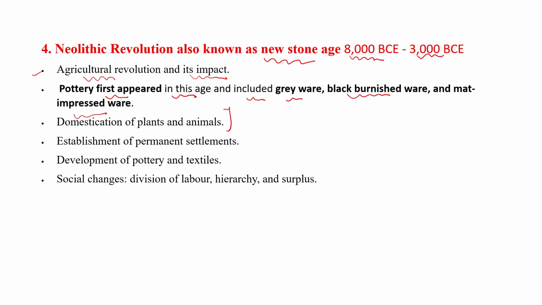Domestication of plants and animals started because the agricultural revolution started during the Neolithic age. Permanent settlements were established, and humans made houses of mud. Development in pottery and textiles, social changes, division of labor, hierarchy, and classes also started during the Neolithic age.